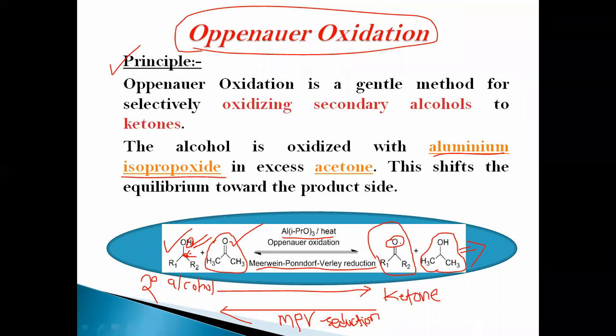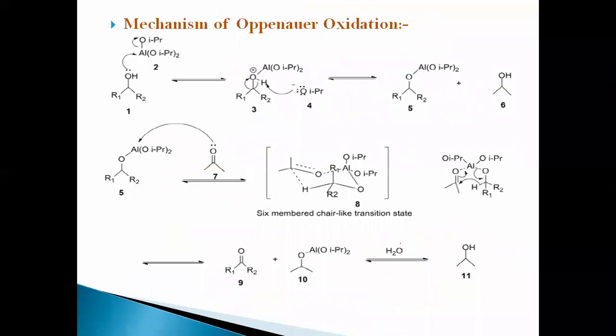Now we move to the mechanism part, how aluminum isopropoxide acts as an oxidizing agent on secondary alcohol. If you see this mechanism of Oppenauer oxidation, here is the aluminum isopropoxide structure.